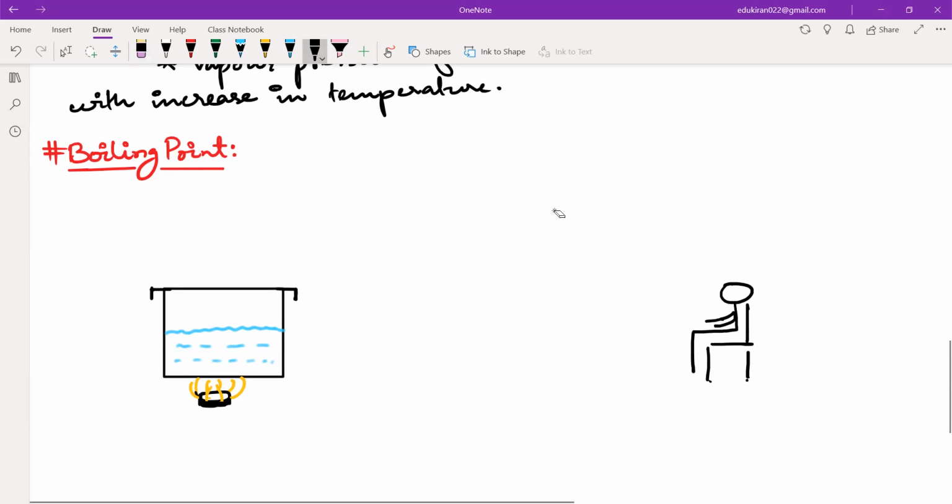Now let us see what is happening. Whenever the lid starts to move in normal conditions, no earthquake, then it is boiling. Yes or no? All of you agree? The lid will start to move a bit. So we can say that boiling point is the temperature at which the lid starts moving, right? Because we are just seeing it.